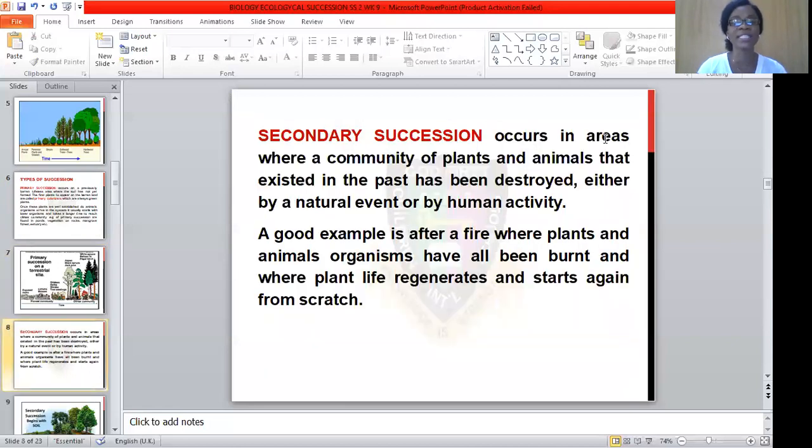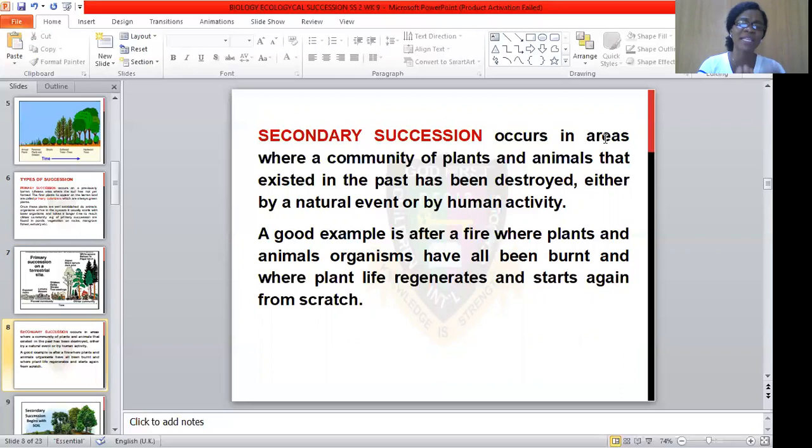The second one is the secondary succession. The secondary succession occurs in an area where a community of plants and animals that existed in the past has been destroyed, either by natural events or human activities. That is, if a farmer has a particular land, and after harvesting for a particular year, he decides to burn all other weeds or shrubs that are on that farm, thereby he has destroyed the plant or animal organisms that normally live there.